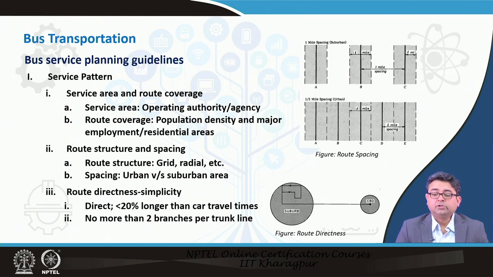And route spacing also, if it is a suburban area, it can be spaced as high as a mile apart, whereas if it is very close to an urban area or to the CBD, usually routes are spaced much closer, less than a half a mile apart.